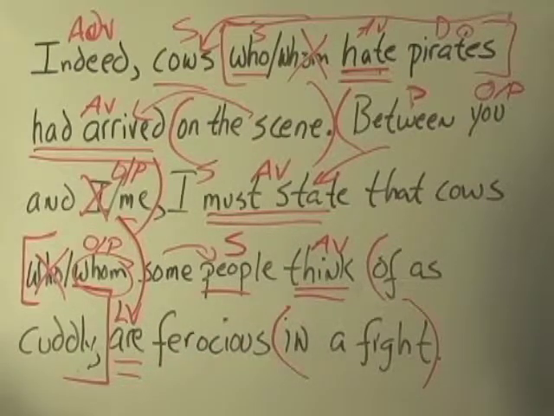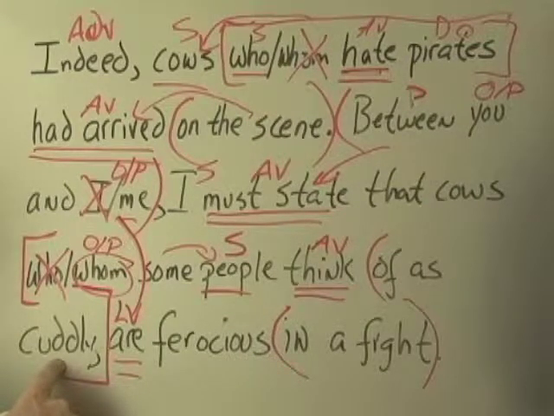As is a tricky little devil of a word. As can be an adverb, it can be a preposition, it can be a conjunction. Some definitions suggest that it can be a pronoun. As cuddly, I don't see it as a preposition because I don't see cuddly as an object. I don't see it as an adverb.